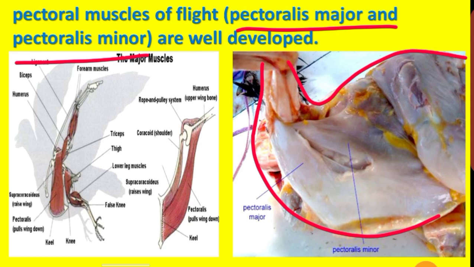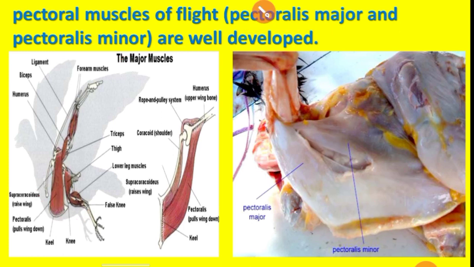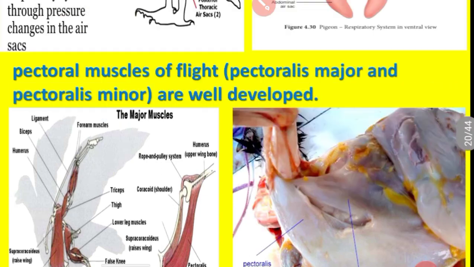See, this is the bird anatomical view, sectional view. So this area is called pectoralis major and this region is called pectoralis minor. The pectoralis major and pectoralis minor play a vital role in flight adaptation. This area contains pectoralis major and pectoralis minor. Important one word: flight muscles of pigeon, pectoralis major, pectoralis minor.